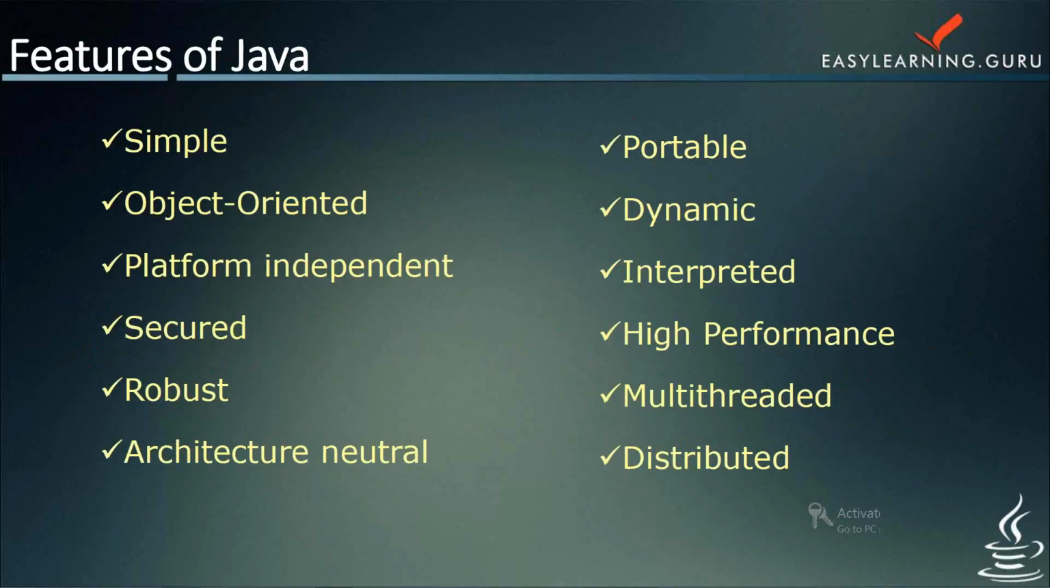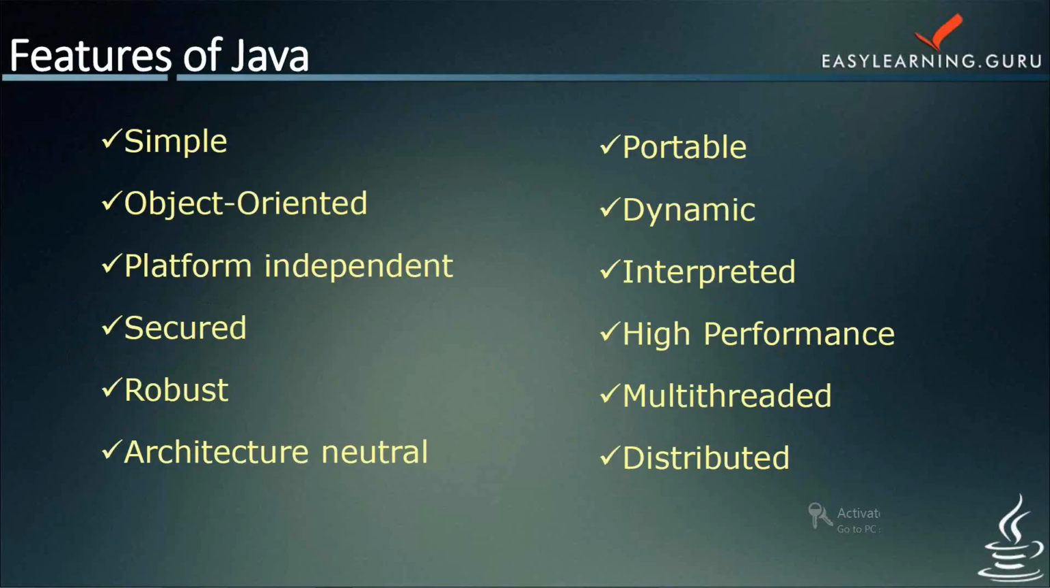The next one is platform independent. A platform is a hardware or a software environment in which a program runs. There are two types of platforms: one is the software-based platform and the other is the hardware-based platform. Java provides the software-based platform. The Java platform differs from most other platforms in the sense that it's a software-based platform that runs on top of other hardware-based platforms. It has two components. First is the runtime environment and second is the application programming interface, that is, API.